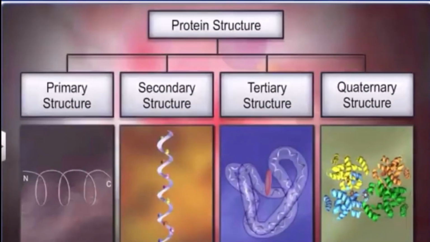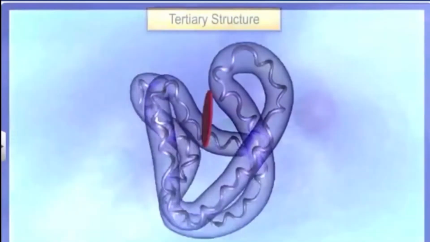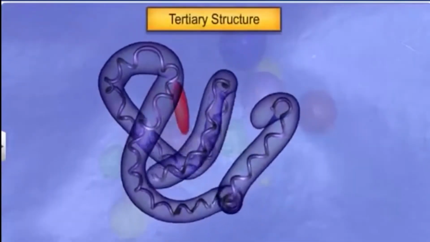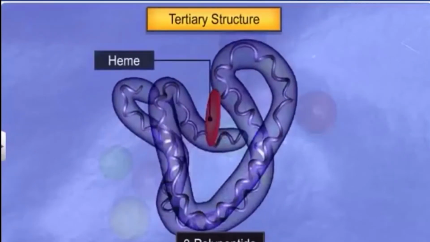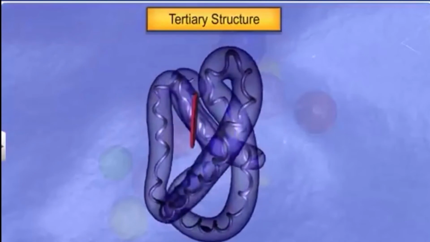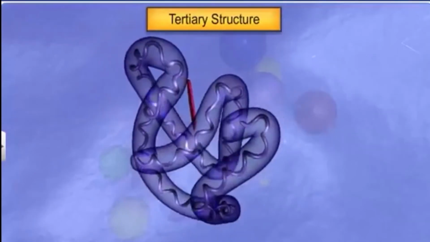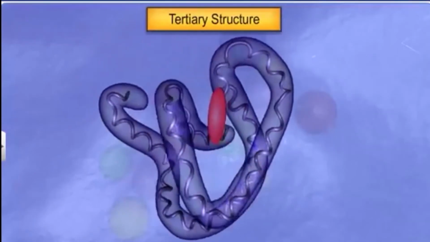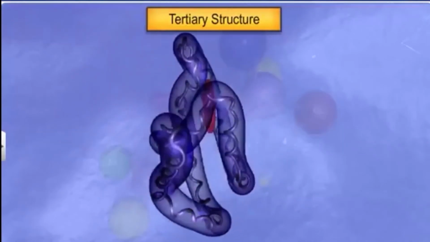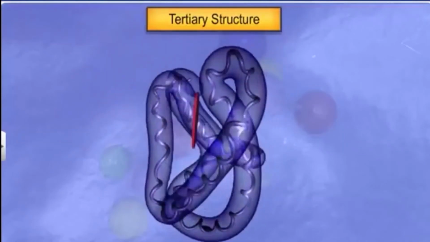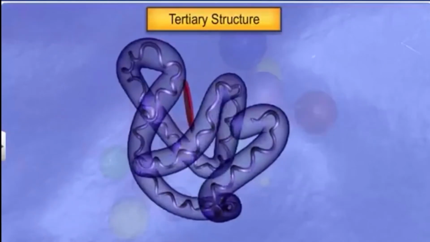Now let us see the third, the tertiary structure. It refers to the 3-dimensional structure of the entire peptide chain. This chain is folded upon itself like a hollow woolen ball. Tertiary structure is absolutely necessary for the many biological activities of proteins.